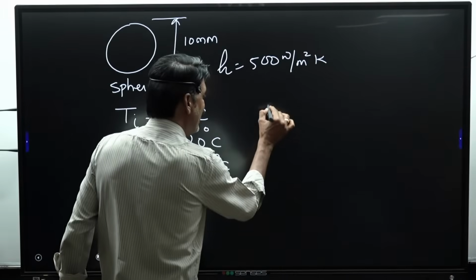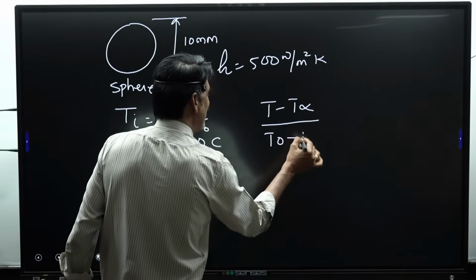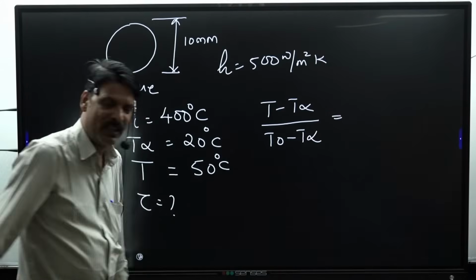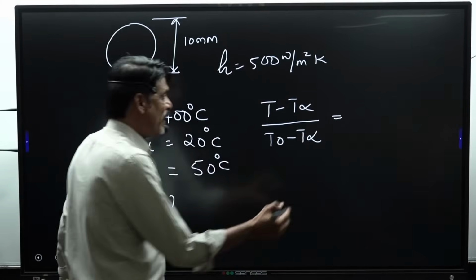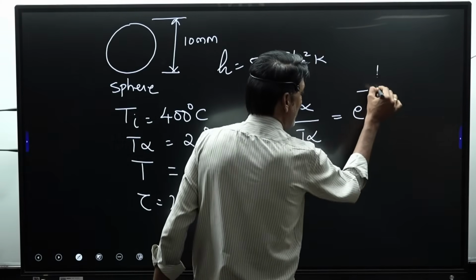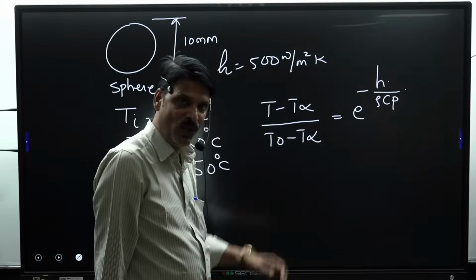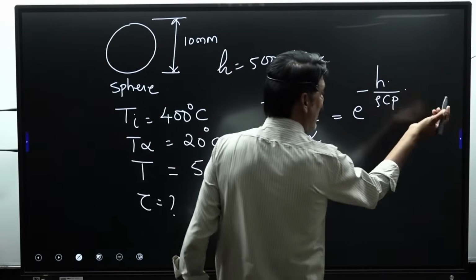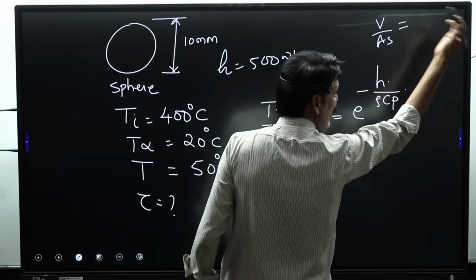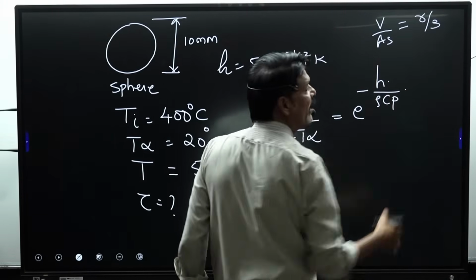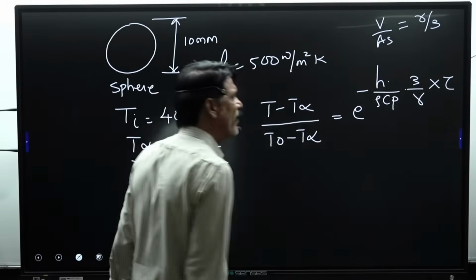So if you write it, (T minus T infinity) by (T naught minus T infinity), assuming that Biot number is less than 0.1, lumped heat capacity analysis is applied, e to the power of minus h by rho into Cp into As by V, where V by As is nothing but volume divided by surface area, equal to R by 3. So it comes out to be 3 by R into tau.